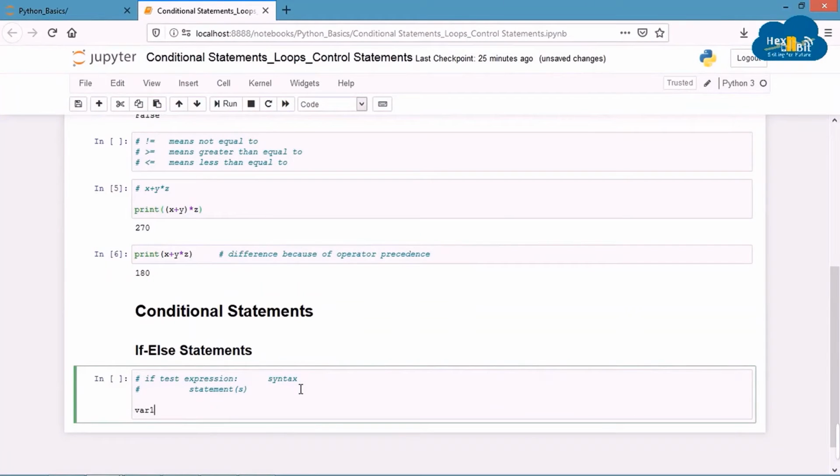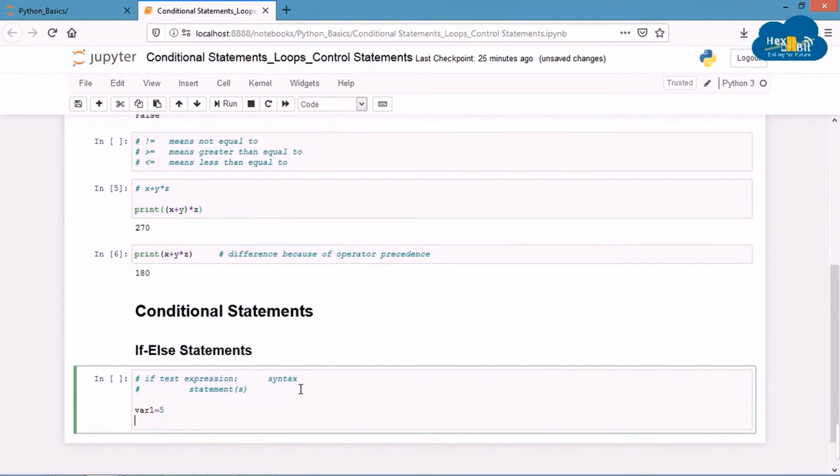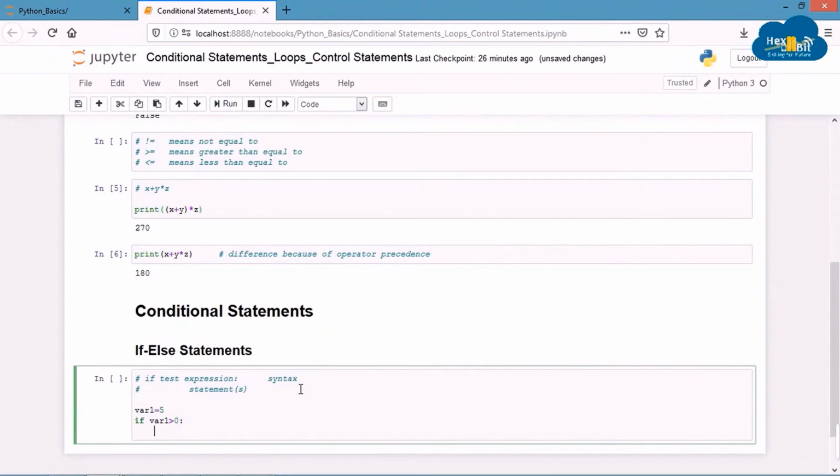We will declare a variable named var1 whose value can be chosen and changed by you. For now, I will assign it with integer 5. Now, we want Python to check and then tell us by printing that the number is positive or the number is negative or the number is 0. So let's write a piece of code like this. If var1 greater than 0 colon, indent, print number is positive, unindent,